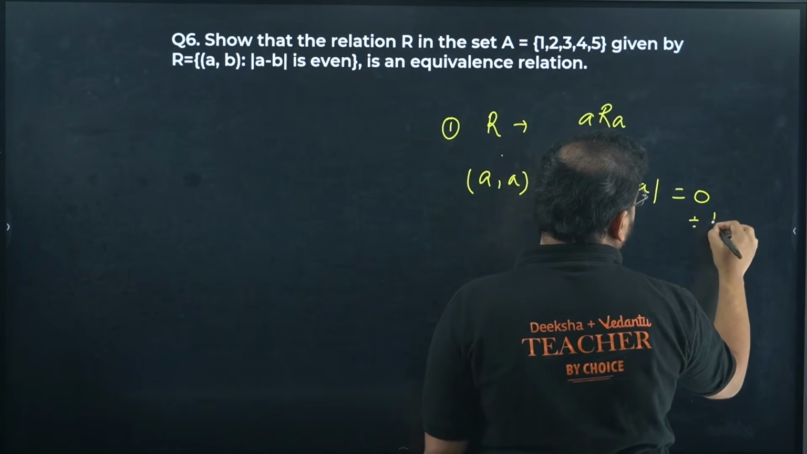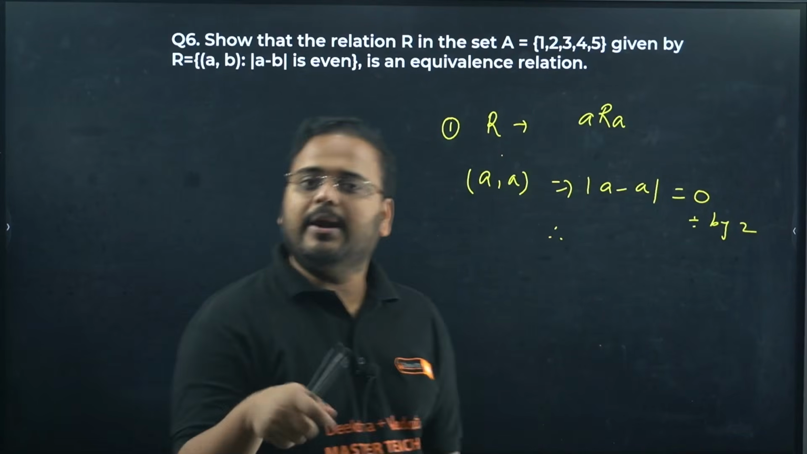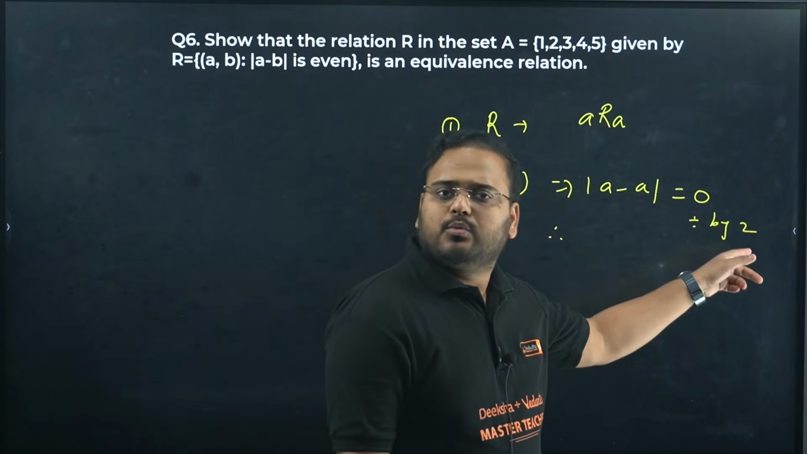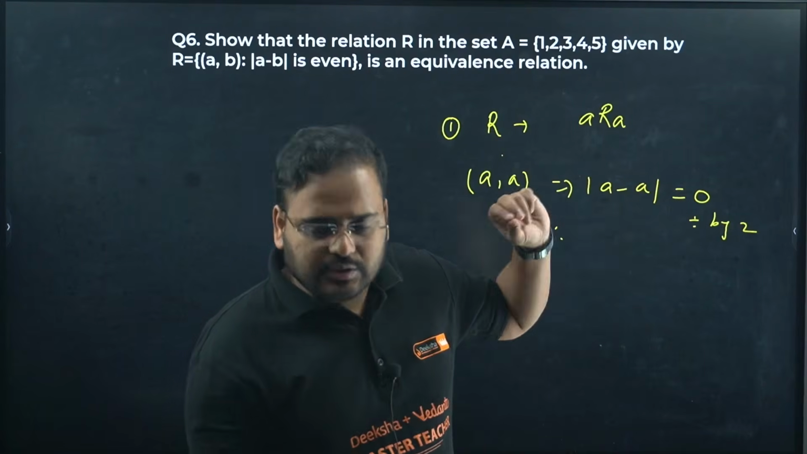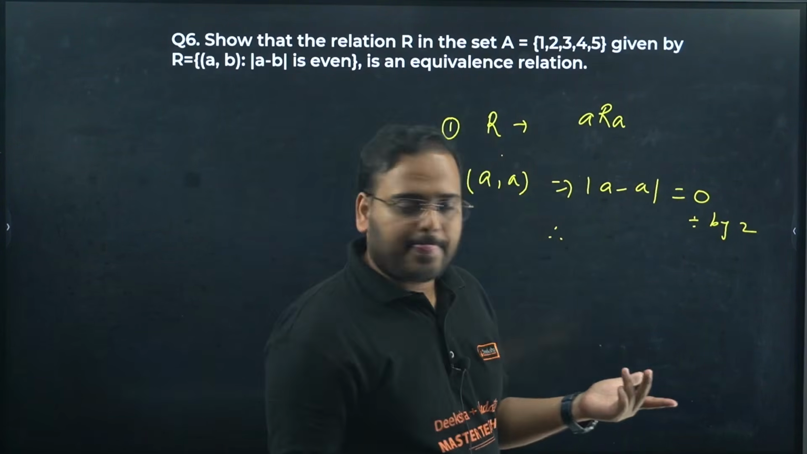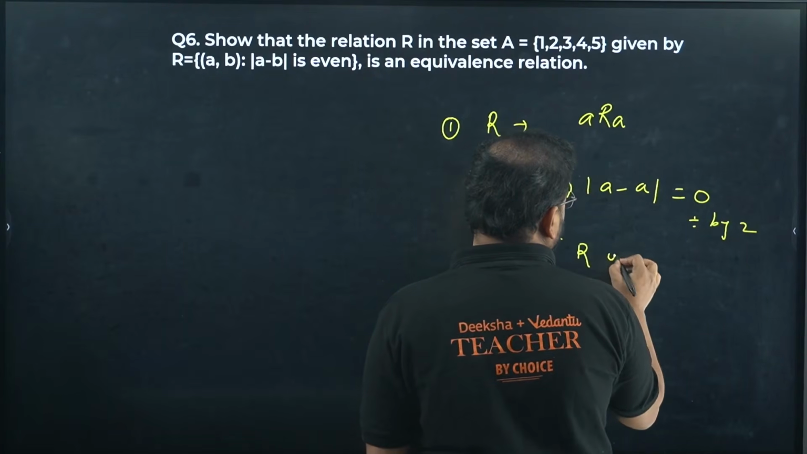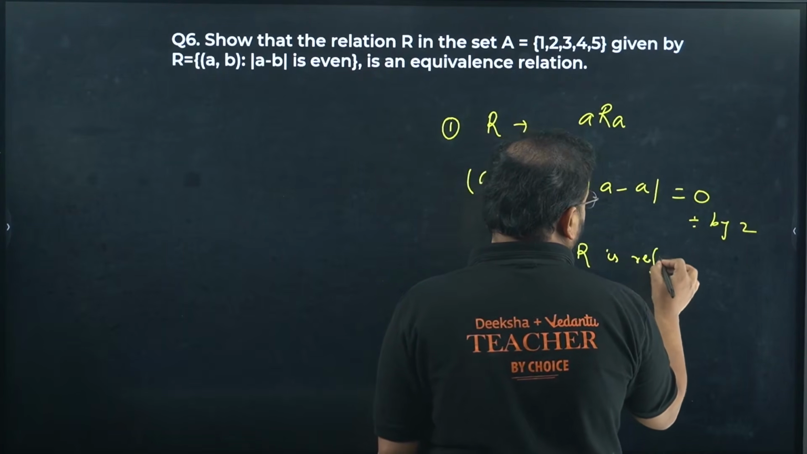Therefore, we know that this is divisible by 2. What is the meaning of even number? Divisible by 2, right? So 0 can be divided by 2. 0 can be divided by any number. So 0 is divisible by 2 also. Therefore, relation R is reflexive.